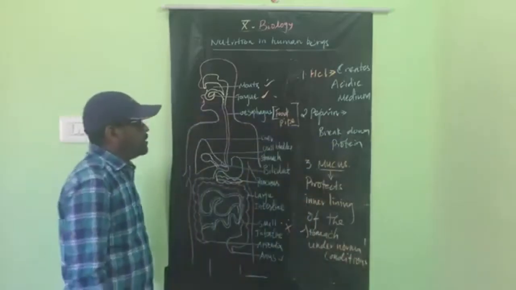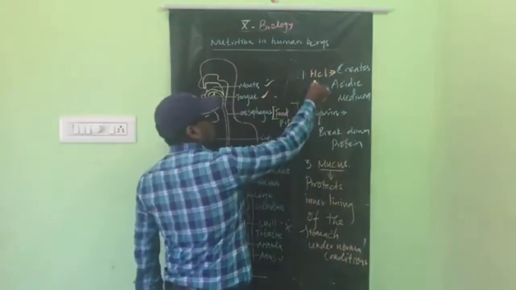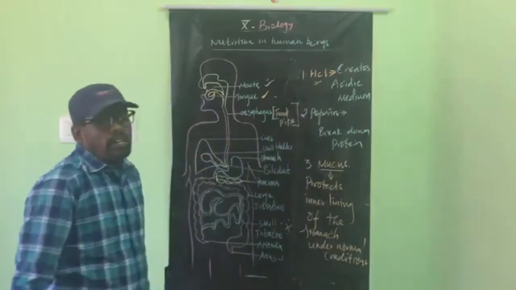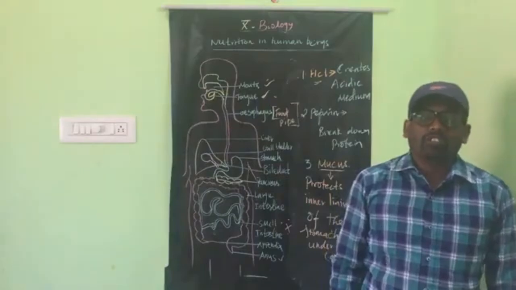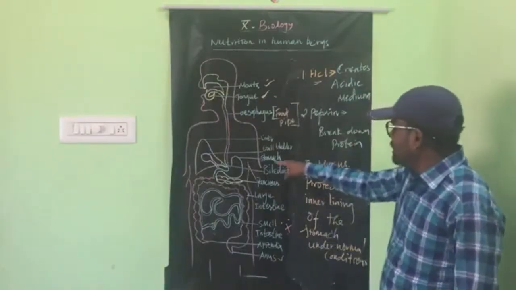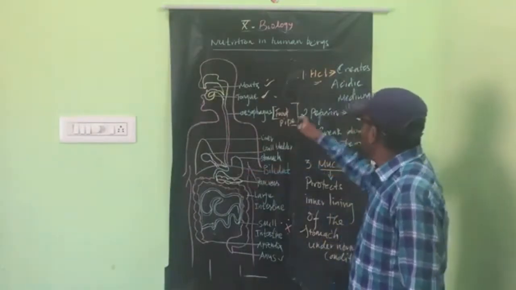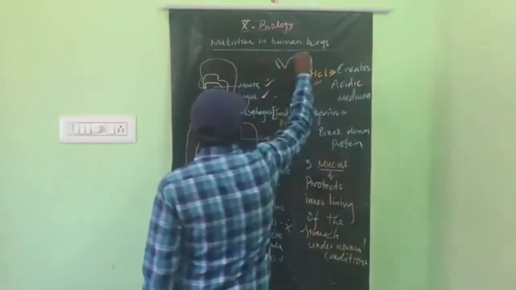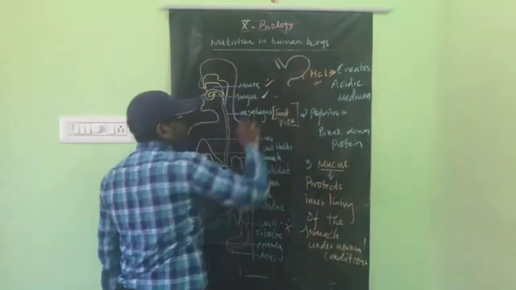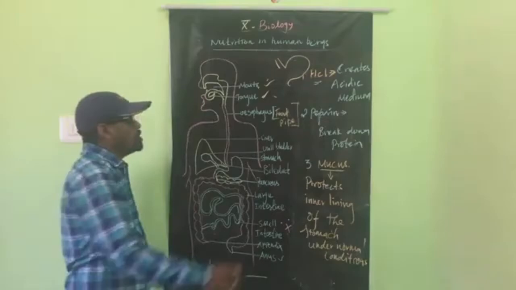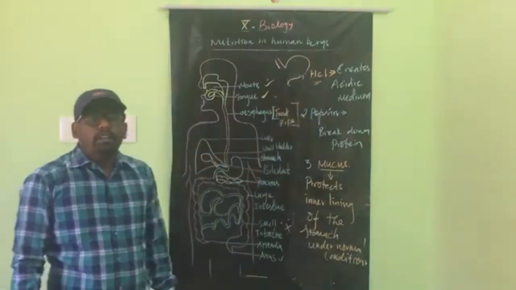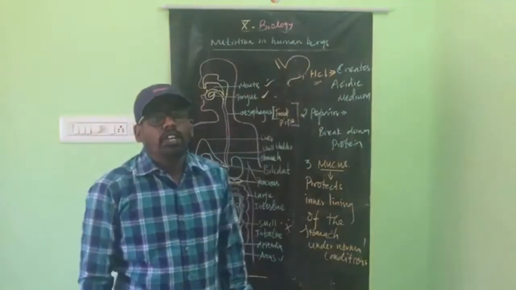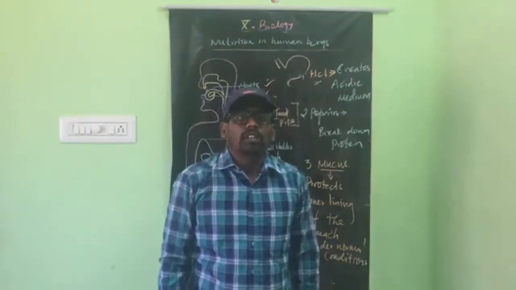That is the function of the mucus, because as I told you, in the stomach there is an acidic medium, acidic in nature. If it is acidic, what will happen? It damages the inner lining of the stomach. These are made up of muscles, no? It ruptures the inner lining of the stomach. So what will happen? There are injuries that we generally call ulcers.